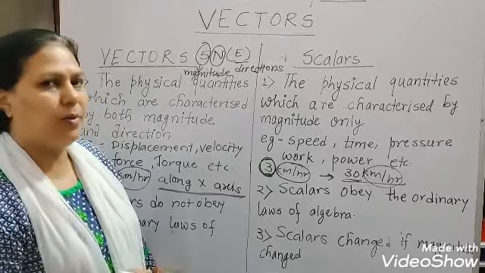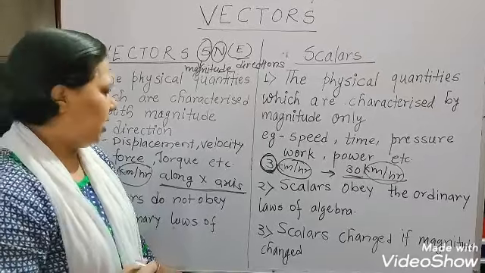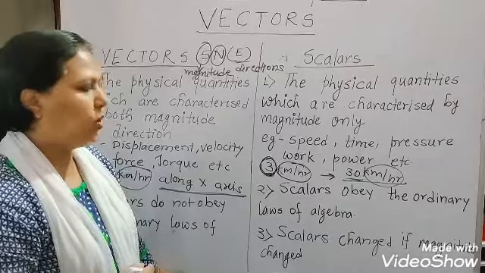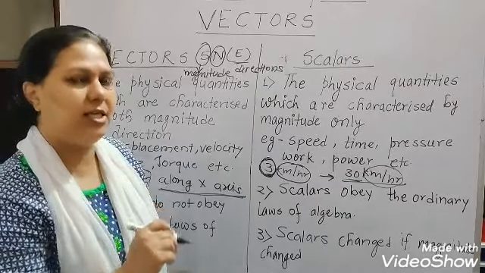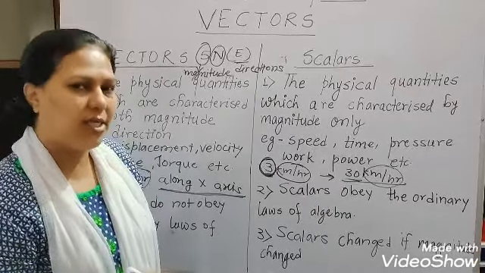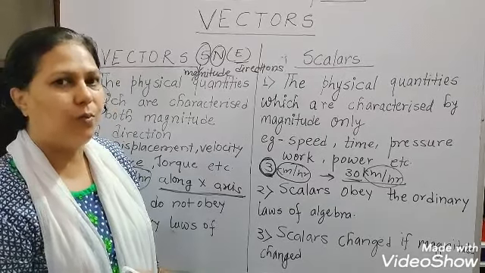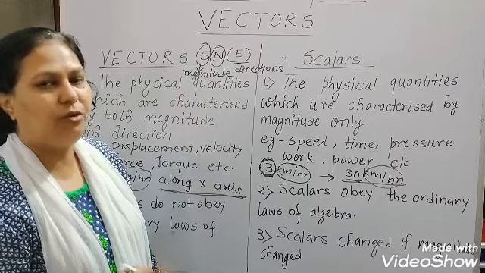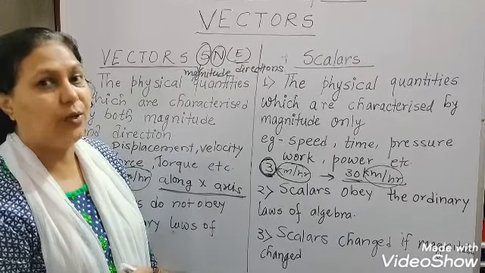But in vector quantities, either a change in the magnitude or a change in the direction, or both, will make it a different quantity. So these are two different vectors.